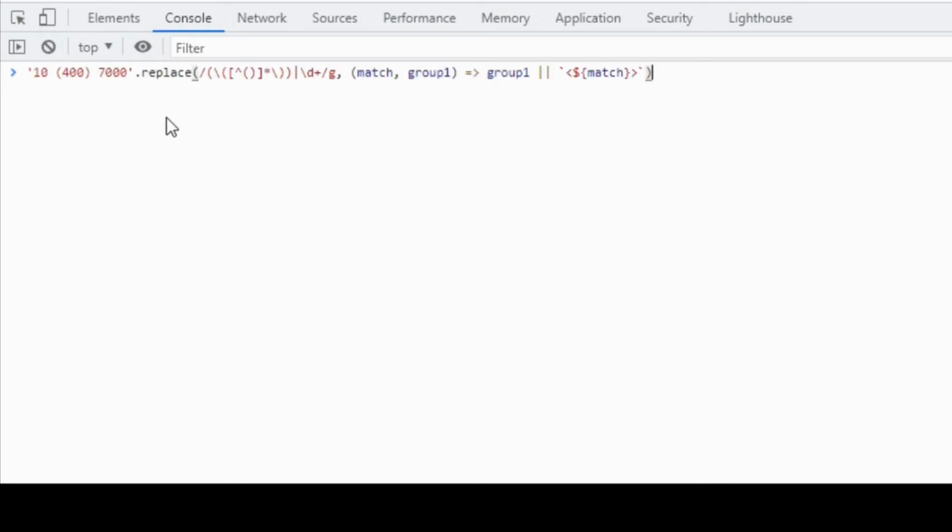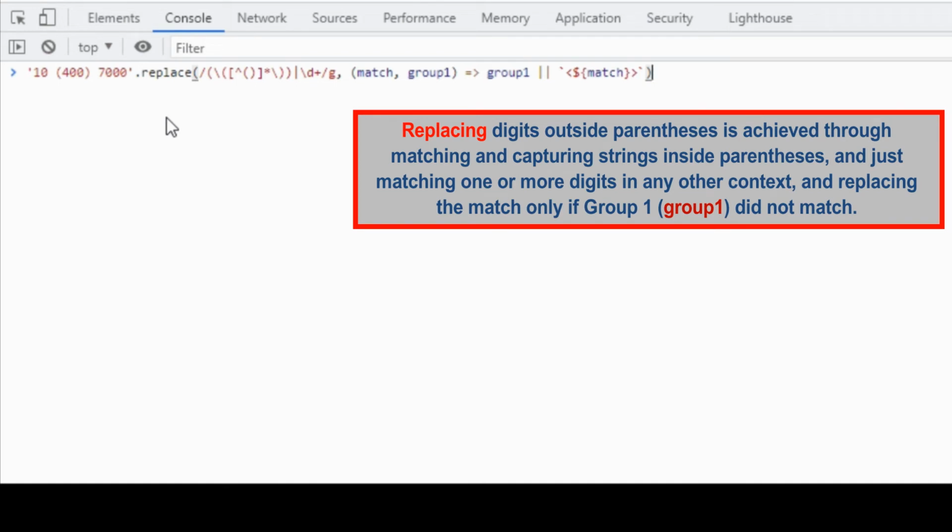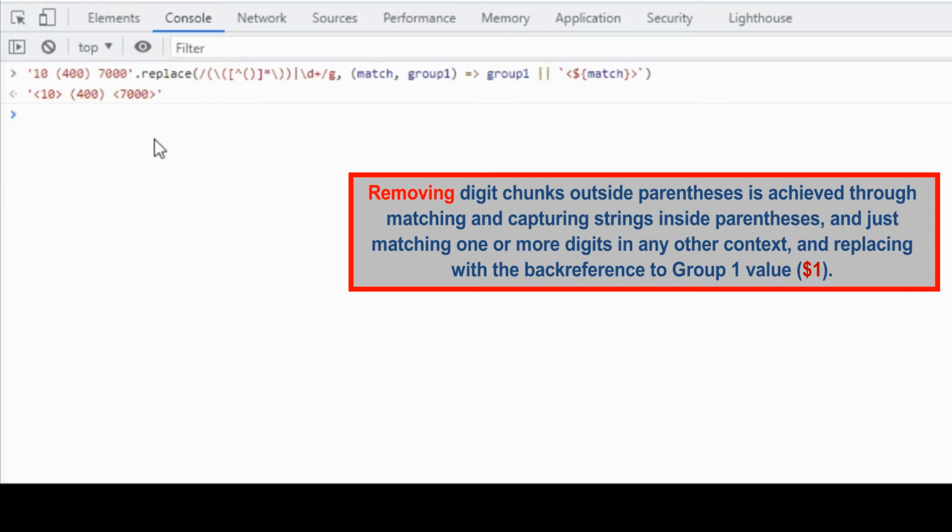Here, we want to replace integers that are not inside parentheses. So we first capture the parentheses, or we match digits in any other context, and we return the captured substring if it was captured, or we return a match with angle brackets. If we want to remove integer numbers that are not in between parentheses, we just use this code in JavaScript. We replace the match with back reference to group1 value, and the group1 value is the substring in between parentheses. All other integer numbers will be removed.